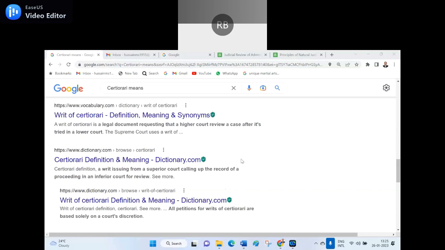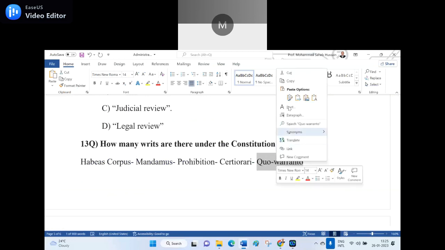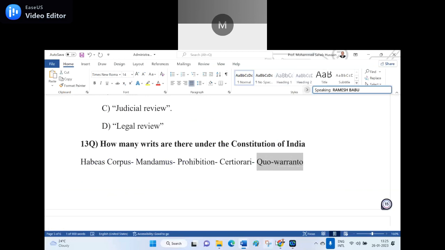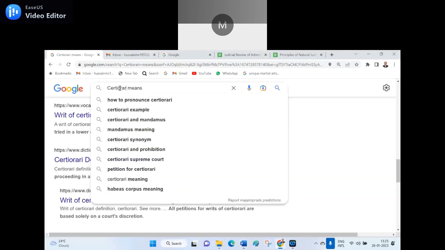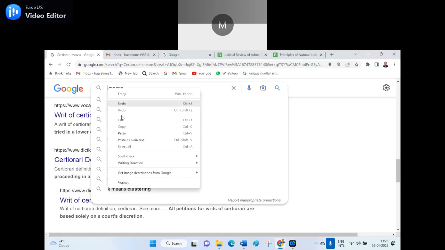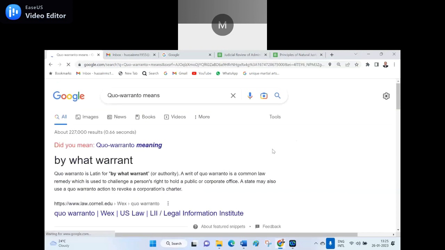Now, the next one is quo warranto. Quo warranto means, suppose a person without a qualification is working in a public office, then we can challenge him by quo warranto. By what authority are you continuing when you don't have the basic qualification? Am I correct or not? Let us see. By what warrant?